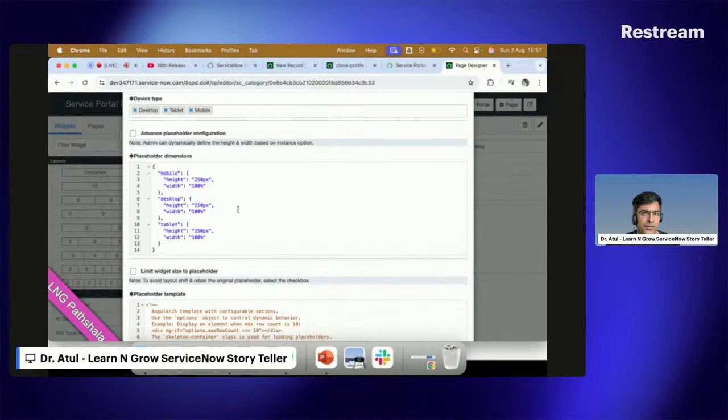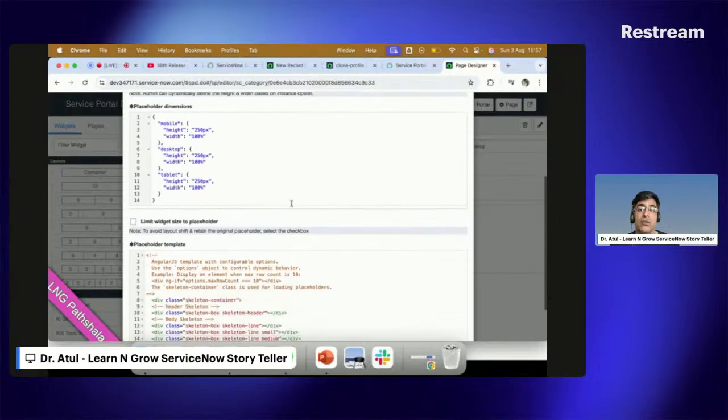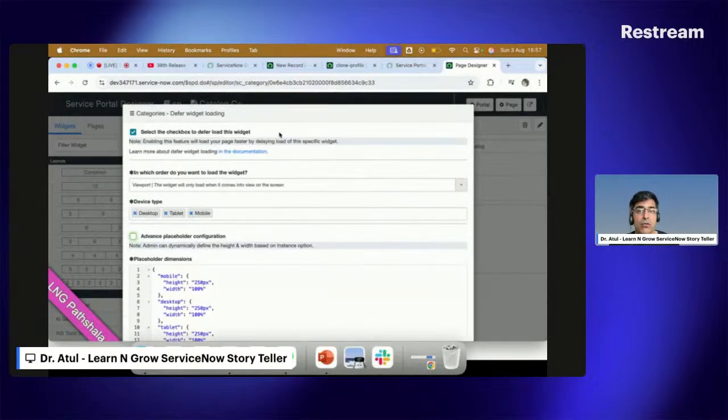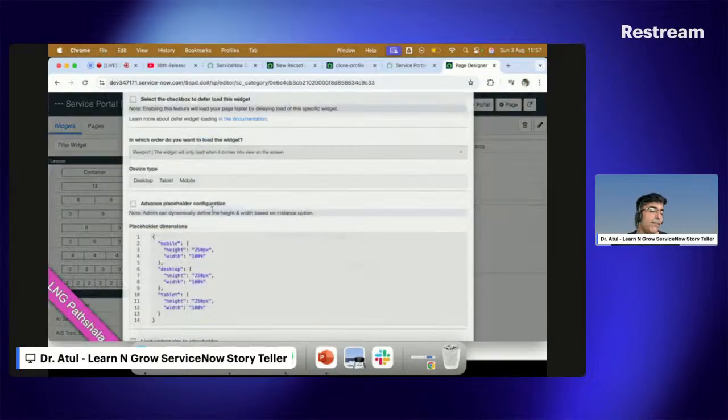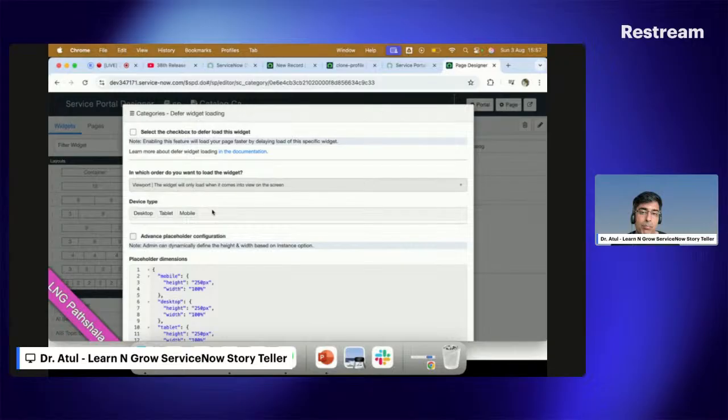Rest, I'm not going to pick up anything. You can put the advanced placeholder configuration; that is totally for developers, they can see this particular part. You can limit the size as well. This is something ServiceNow added. So something new is this cloak icon. If you are a developer working on this part, you can see this option easily.